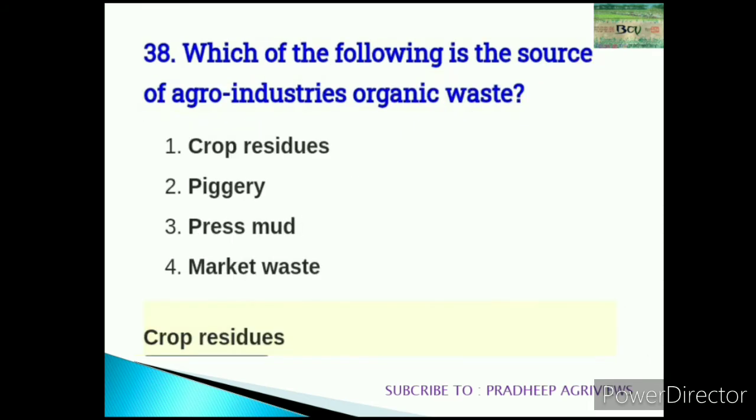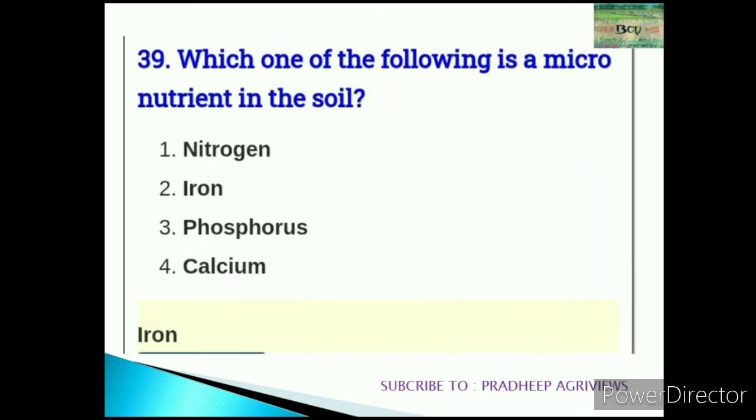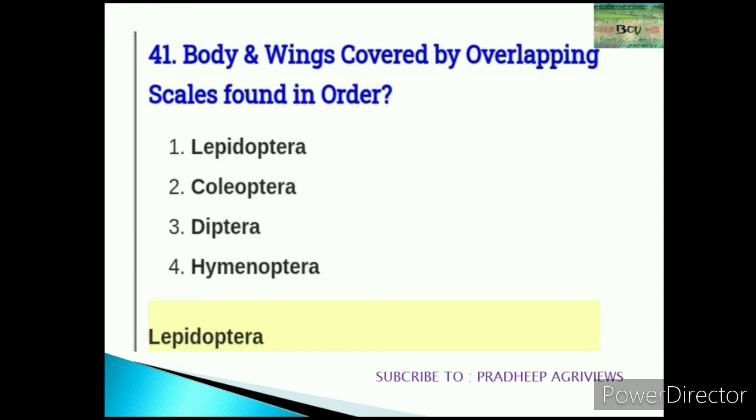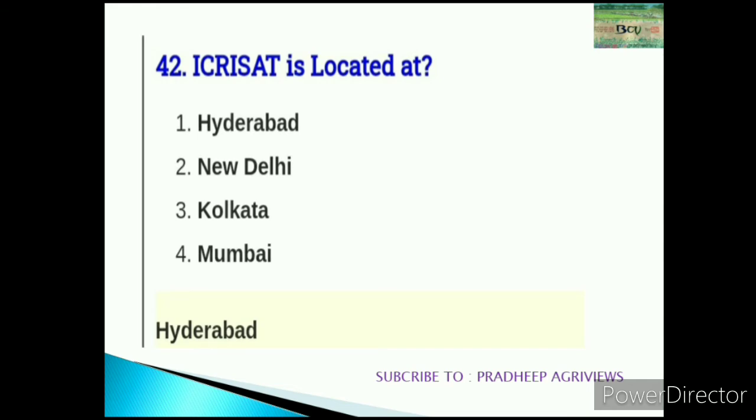38. Which of the following is the source of agro industry organic waste? Crop residue. 39. Which one of the following is a micronutrient in the soil? Iron. 40. Family of jute is Tiliaceae. So we must read the family of every crop. 41. Body and wings covered by overlapping scales are found in order Lepidoptera. 42. ICRISAT is located in Hyderabad. Semi-arid tropics.